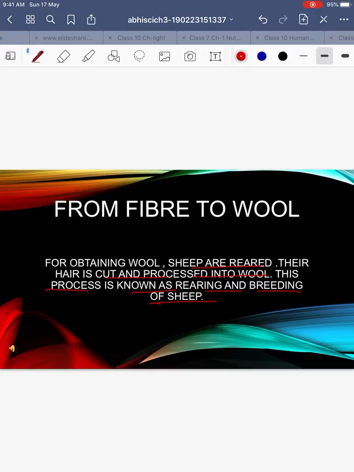Okay, mostly this process of removing the wool is done in summers, not in winters, because in winters animals need that coat for their protection, because naturally they are not going to wear woolen clothes like we do. Okay, so that coat of hair keeps their body warm. So it is only in summers that we remove the hair from their body by using various shearing instruments, just like you must have seen your father removing his beard. So that is not a process which hurts them. That is just that if we remove that coat of hair, the new hair will grow on their skin.